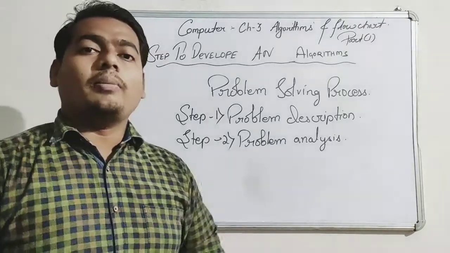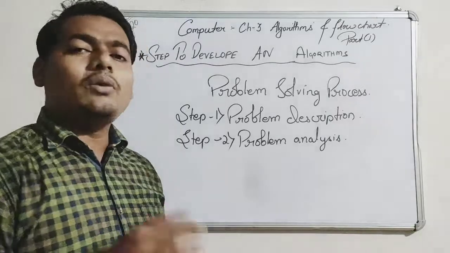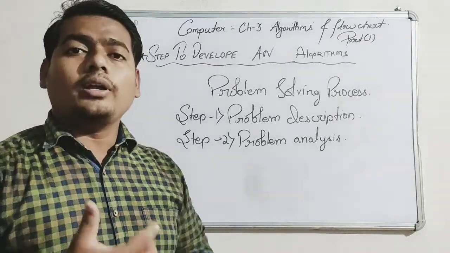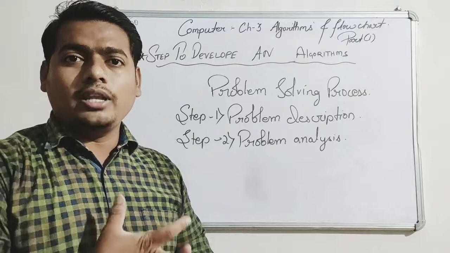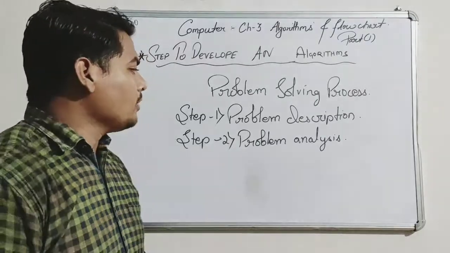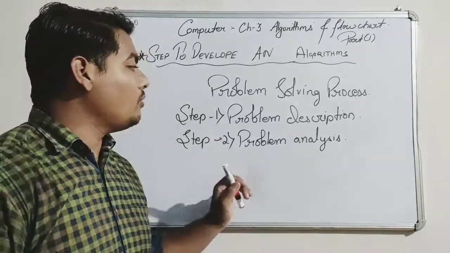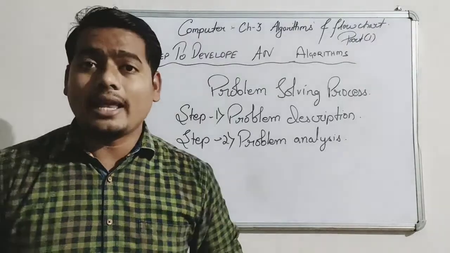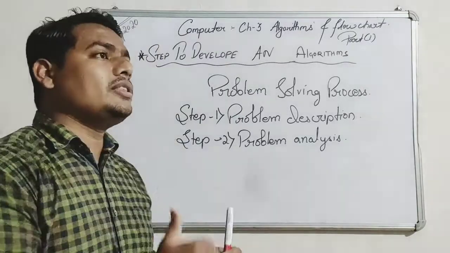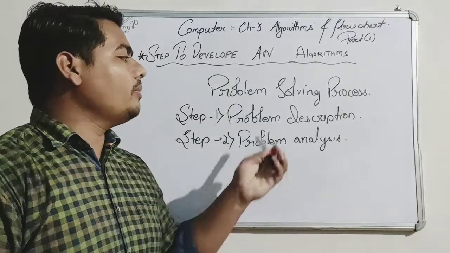Now analyze the problem. Analyze means see whether everything is given or not. For making tea, what are the requirements? Bowl, water, tea leaves, sugar and milk, etc. Then you have to analyze whether all the things are available or not. This is known as problem analysis.